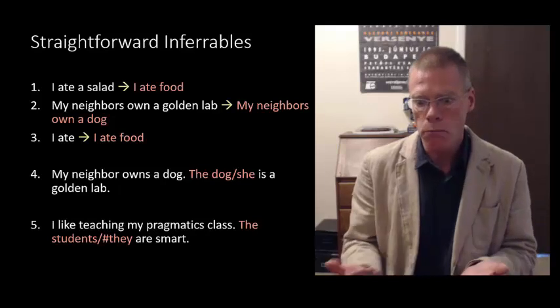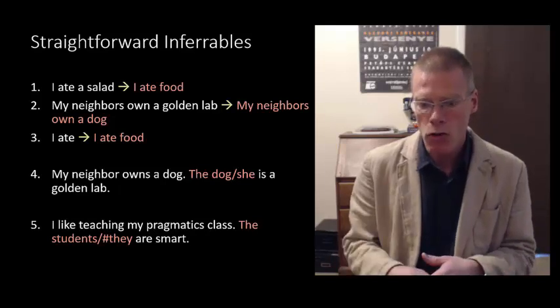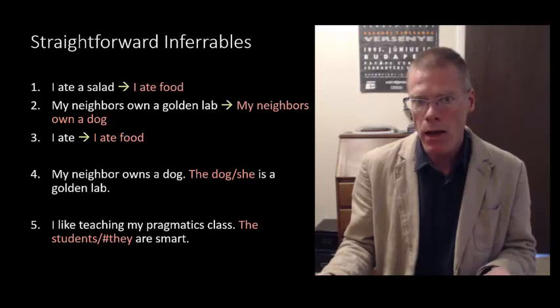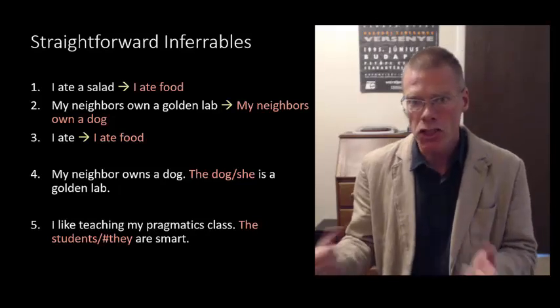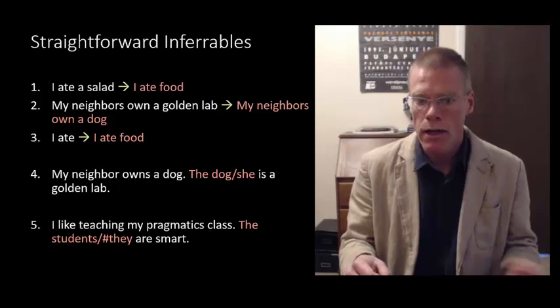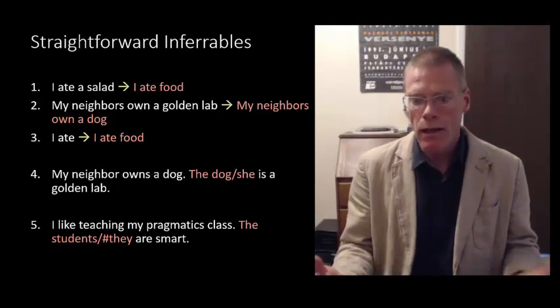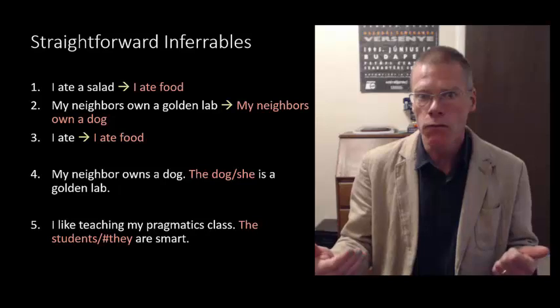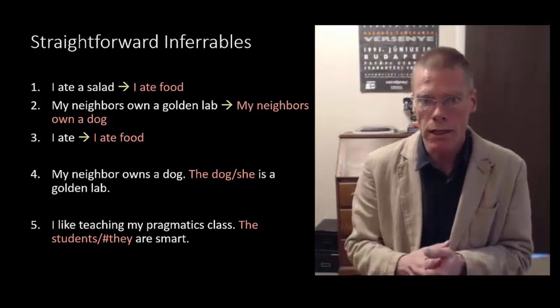Or we can even use a pronoun in that context. My neighbor owns a dog, she is a golden lab. We then make the inference that she refers to the dog, not to the neighbor. And again, we would say that that's an inferrable, but a pretty straightforward inferrable.